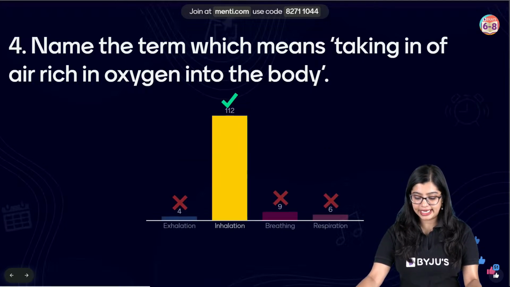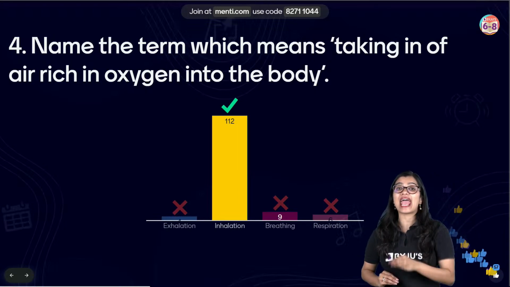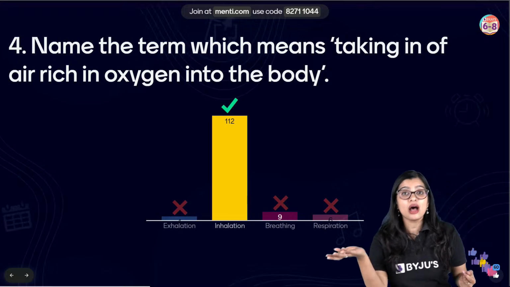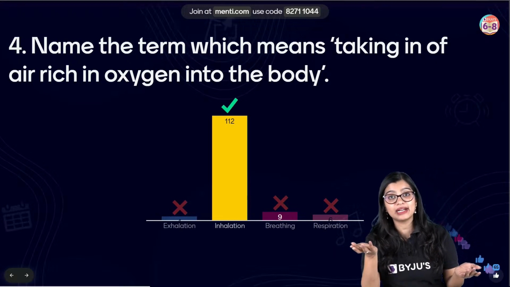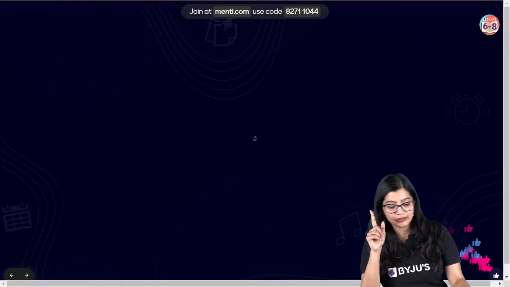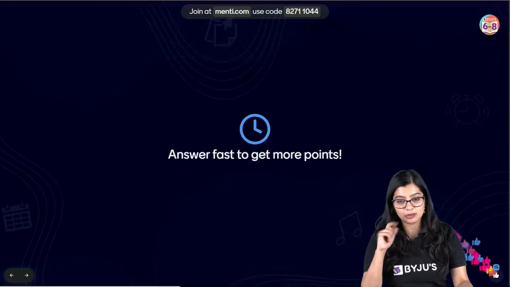Very good. It is inhalation. So inhalation is the process by which we breathe in air that is rich in oxygen. While when we breathe out, the air is rich in carbon dioxide, which is why we say that process is exhalation. Now moving on to question number 5, after which we will have the leaderboard.